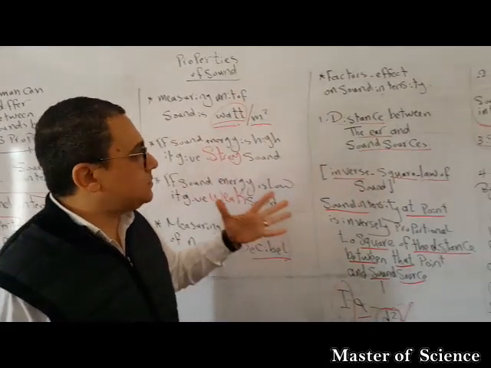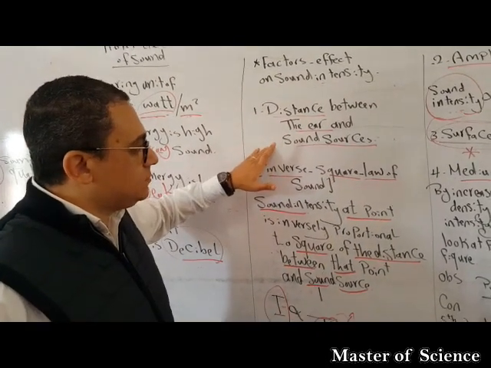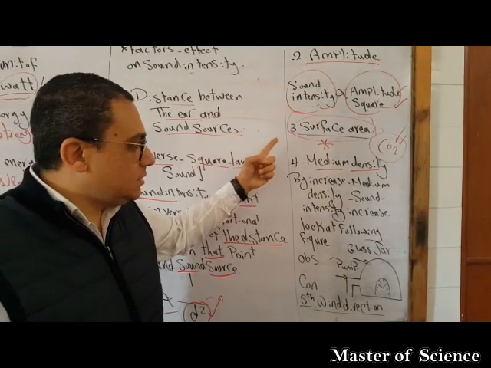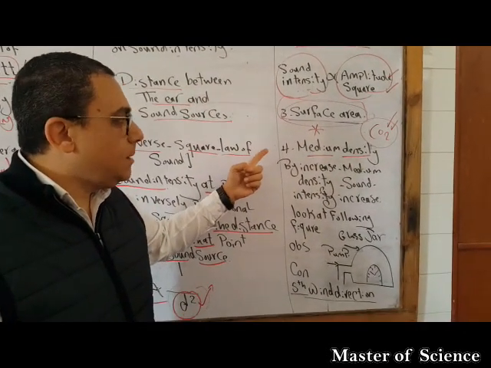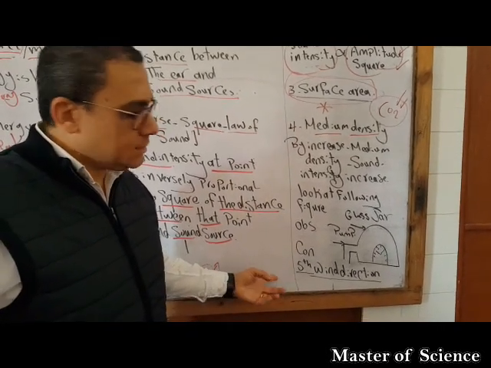There are 5 factors affecting the sound intensity. Number 1, distance between your ear and the sound source. Number 2, amplitude. Number 3, surface area. Number 4, medium density. The 5th one is wind direction.